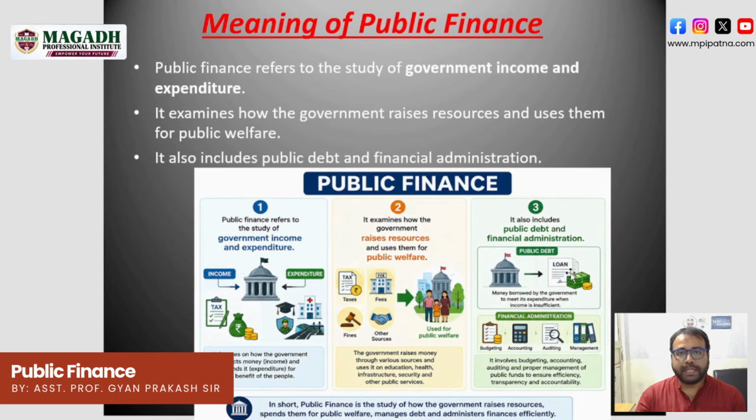Public debt is when the government borrows loans, say from the World Bank, IMF, or ADB. These loans of the government are the public debt. So public finance deals with both expenditure as well as the resource part.